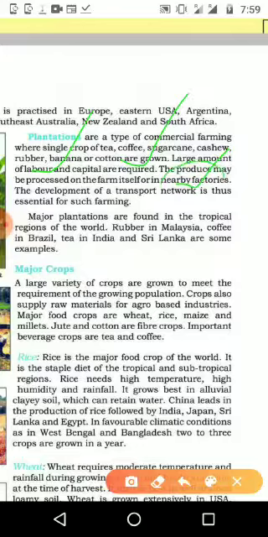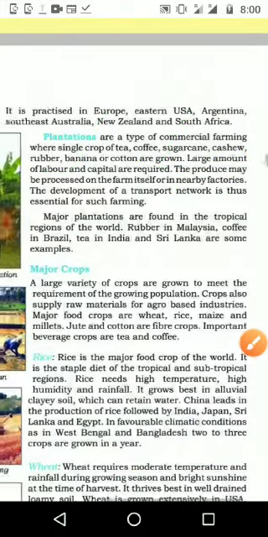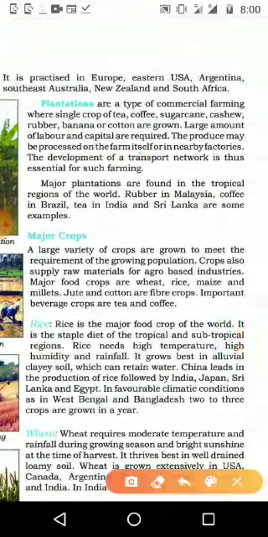The factories are near the area where we are planting, or normally the factories come and settle near where these things are produced. The development of a transport network is essential for such farming, because we want to collect our raw materials from the farm and they should reach the factory. After processing, the products should reach the market. So a well settled transportation system should be there for plantation type agriculture.